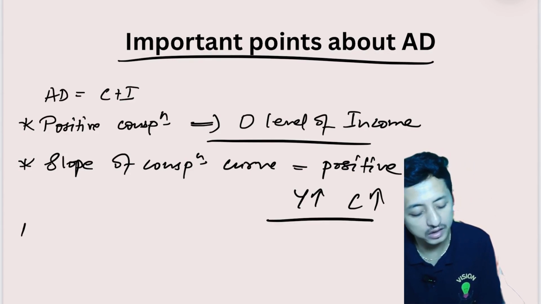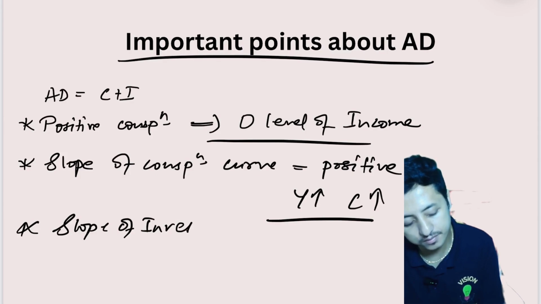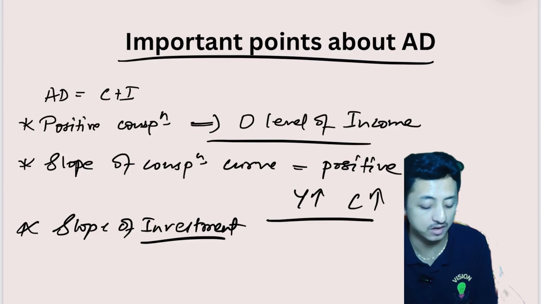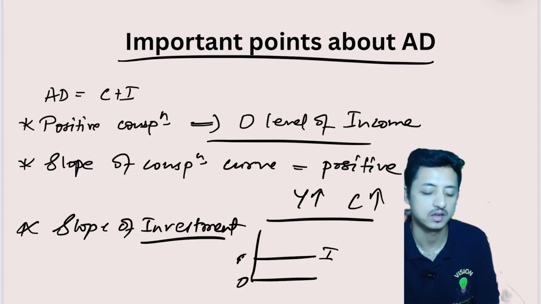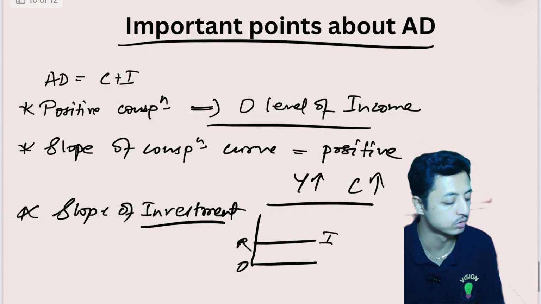So there is a positive relationship, right? The investment curve is a straight line parallel to the x-axis, because of the constant nature of investment that we have assumed.